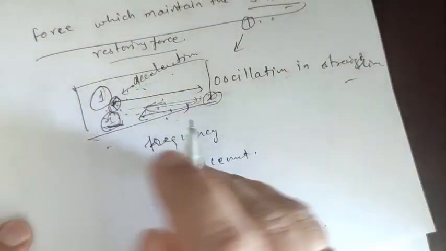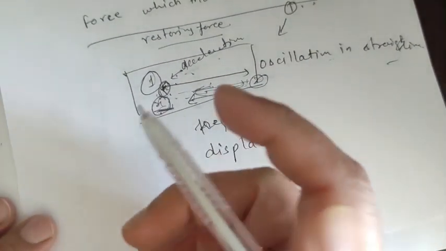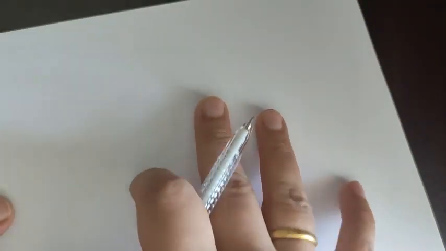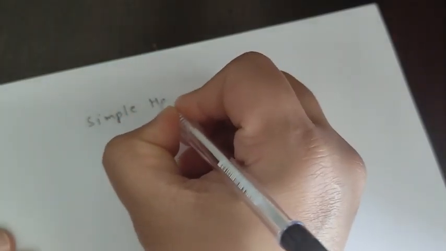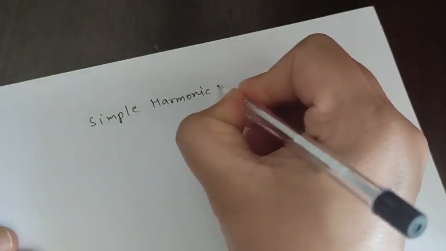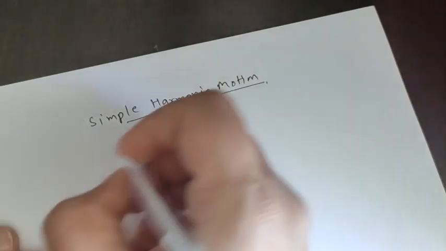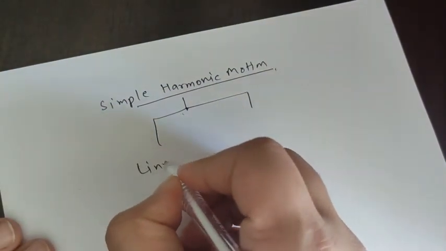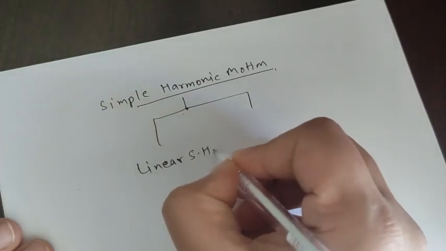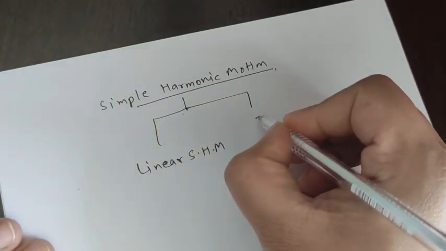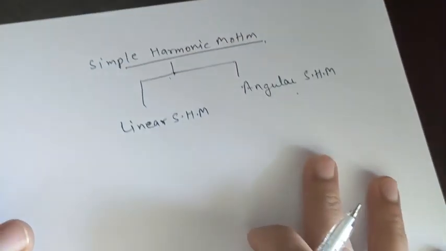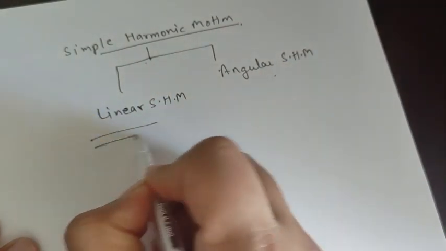Now comes how simple harmonic motion is classified. Simple harmonic motion can be classified into two types. One is linear simple harmonic motion and the second one is angular simple harmonic motion. So what is linear harmonic motion?